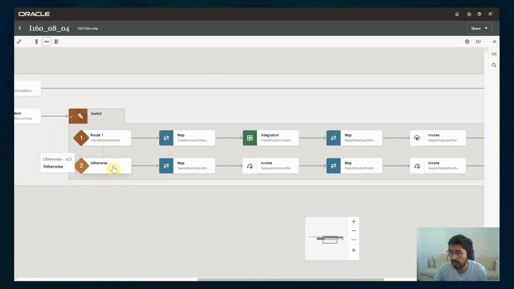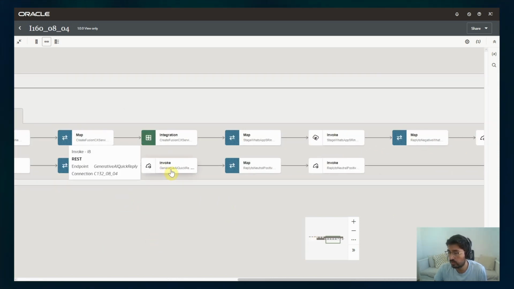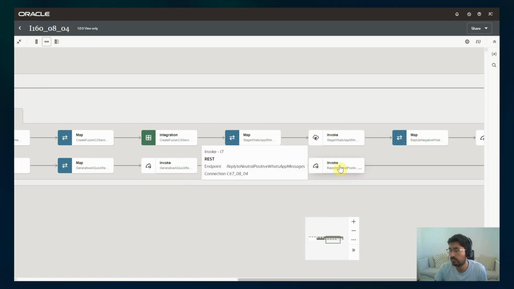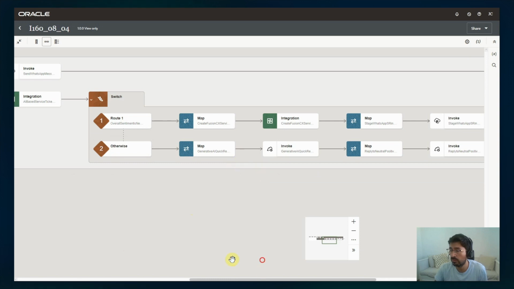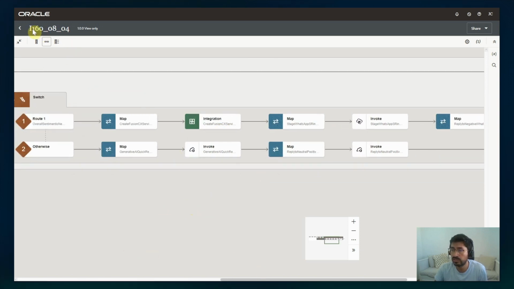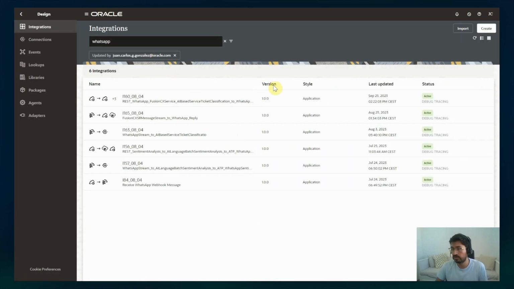Otherwise, if it's neutral or positive, then we will generate an AI quick reply. We will invoke the OCI Generative AI REST API, and the generated customer service quick reply will be sent back to WhatsApp using the WhatsApp Cloud API. So that's the way. And as you see, there is no code at all for these flows. It's just using the connectors and the no-code integration capabilities that we have in Oracle Integration Cloud.